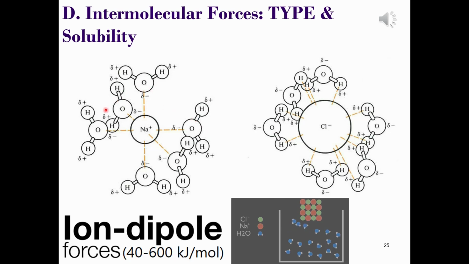Water molecules, by virtue of their high polarity and compactness, are able to entirely surround each ion as it is freed from the lattice. The energy supplied by the formation of these forces is great enough to overcome the lattice energy and interionic attractions of sodium chloride crystals.